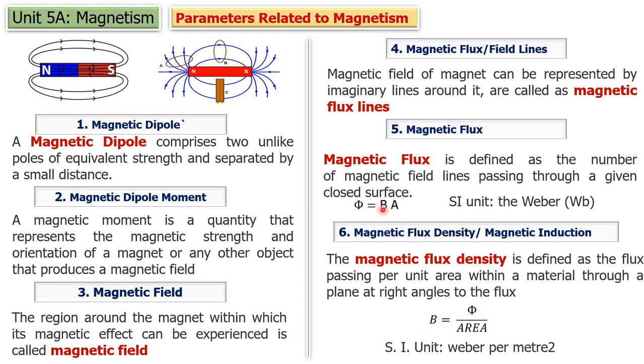So you can see here B is nothing but phi divided by area, and magnetic flux is the total number of magnetic flux lines. So the SI unit of magnetic flux density is Weber per meter square. The unit of magnetic flux is Weber, area is meter square, so it is Weber per meter square. So you got the difference between magnetic flux and magnetic flux density. Magnetic flux means the total number of lines originating from the magnetic poles, and magnetic flux density means flux per unit area.